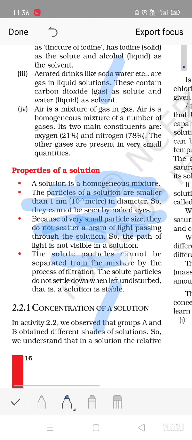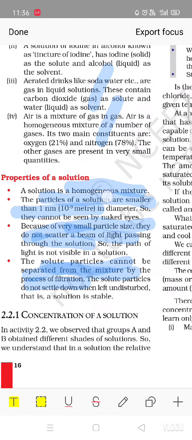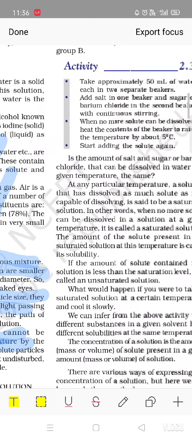Now examples of solutions are given here. Sugar solution in water, and a solution of iodine in alcohol, which is known as tincture of iodine. Air is also a mixture of gases, or a solution. It constitutes 21% oxygen, nitrogen is also there at 78%, and many other gases are also present.